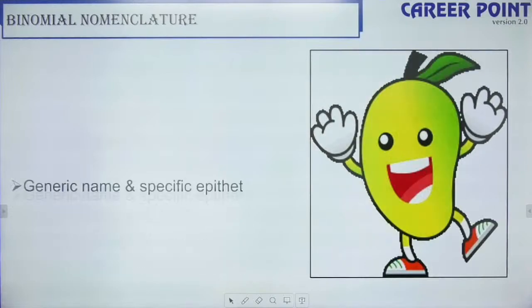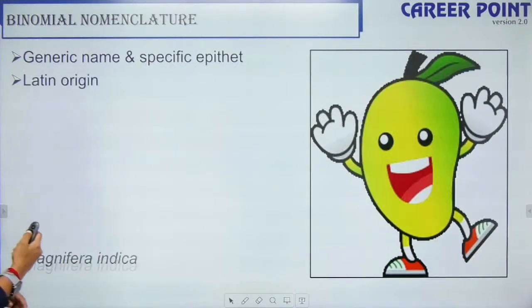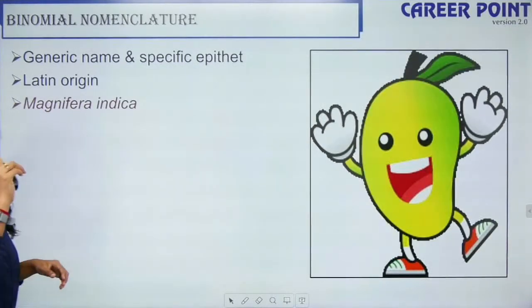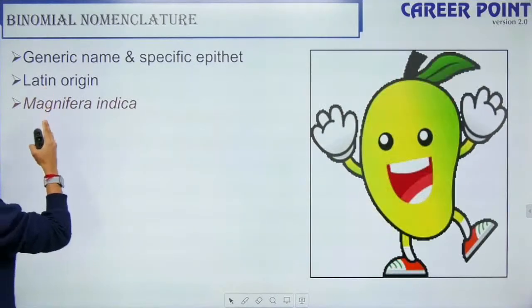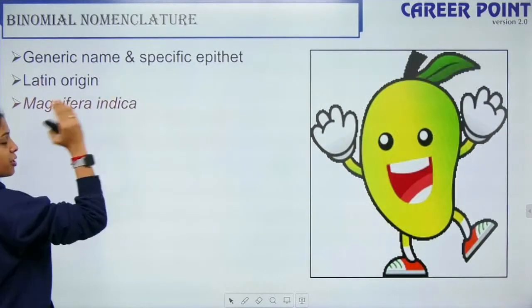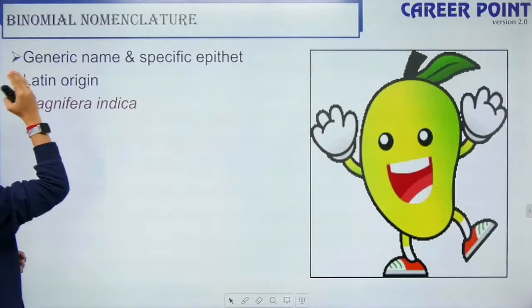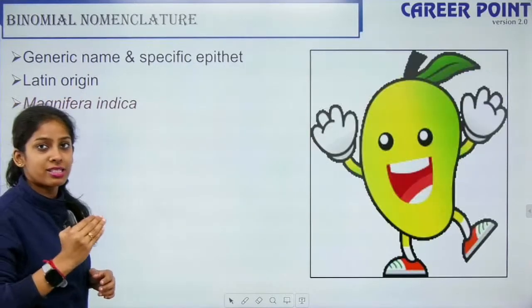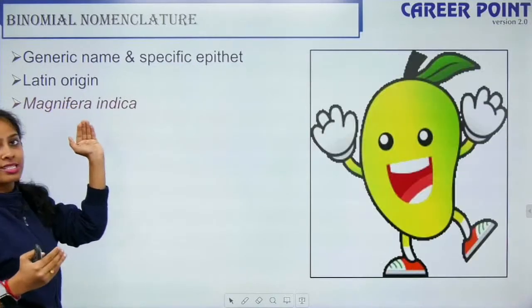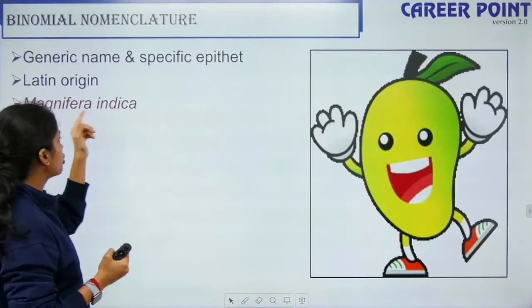So moving further, how do you write the binomial name? The binomial name has two components, the genus name and the species name. So how do you write it? The first letter of the genus name has to be in capital, and the second word's first letter should be in small.